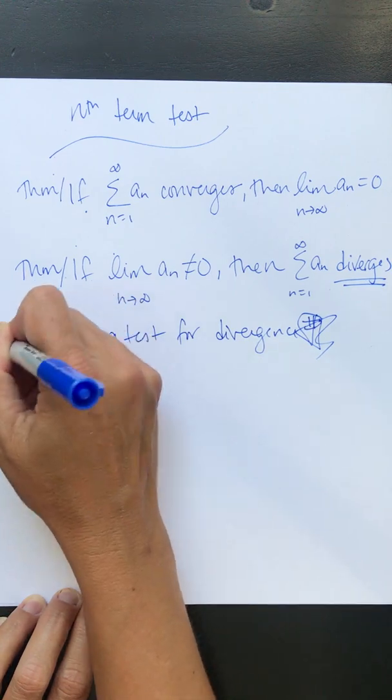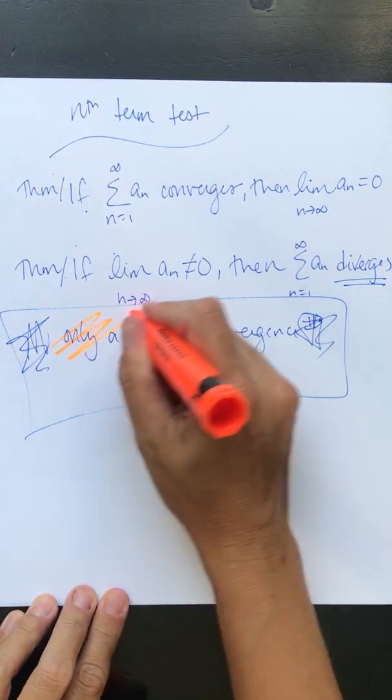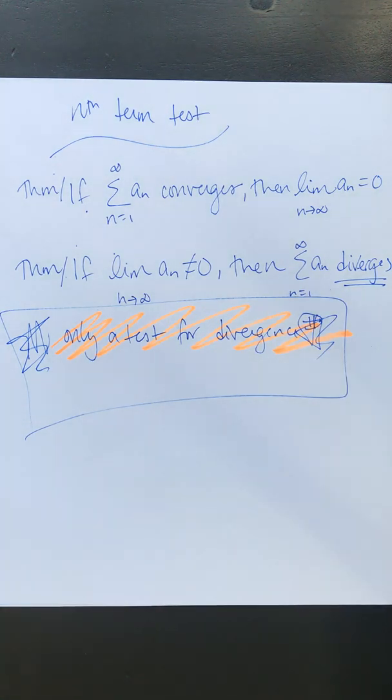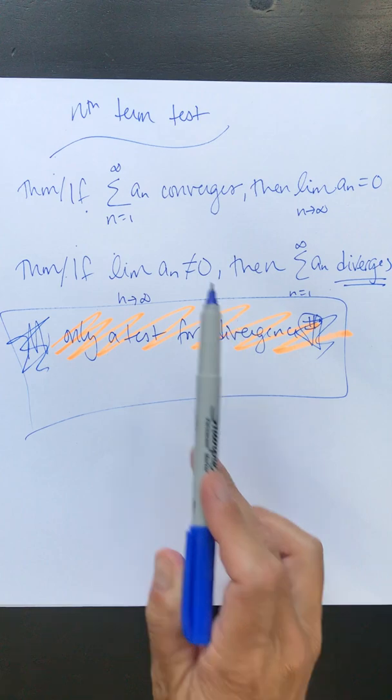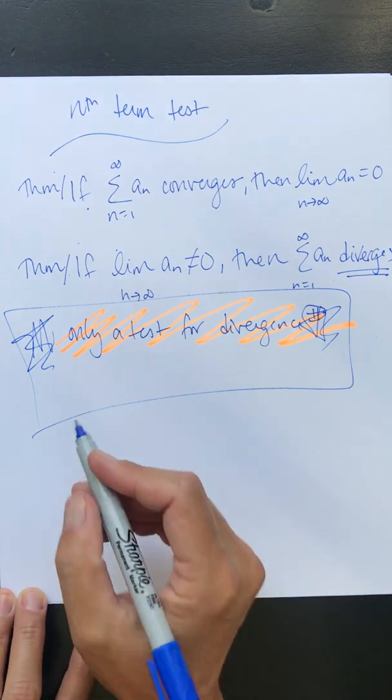This is my, I don't know, big star. So I'm going to give you a minute to write this down. Again, this is only a test for divergence. This only can tell us right away that a series diverges. If my limit is 0, then it's back to the drawing boards. So how can we use this?